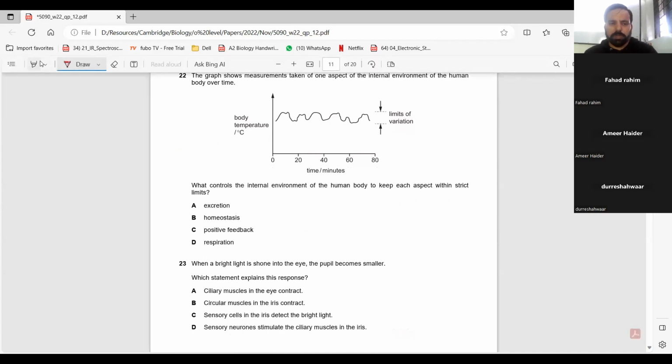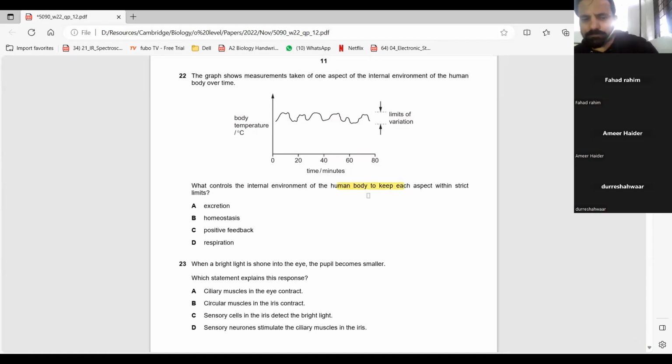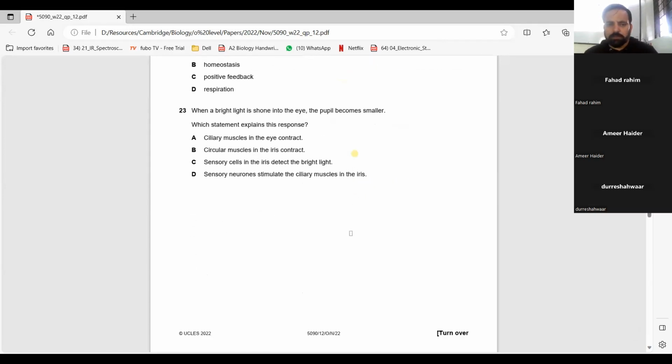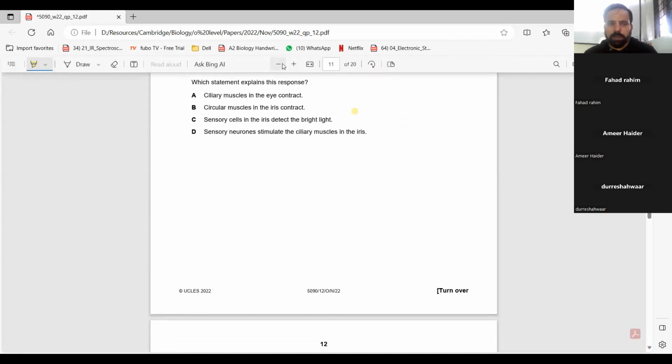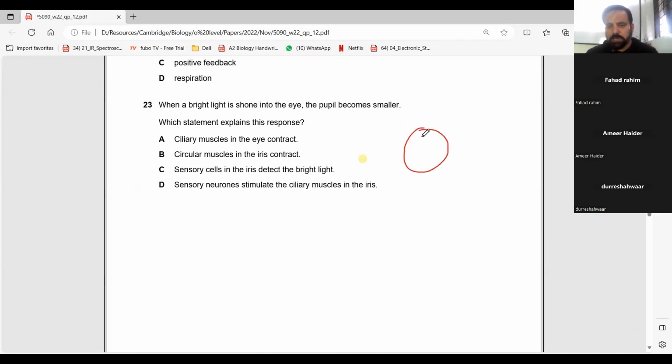22. Now see what has happened here. What controls the internal environment of the human body? B, beta, homeostasis. 23. Who deals with the amount of light entering the eye? Iris. So iris is this one. Iris is made up of circular and radial muscles. Beta is the answer.